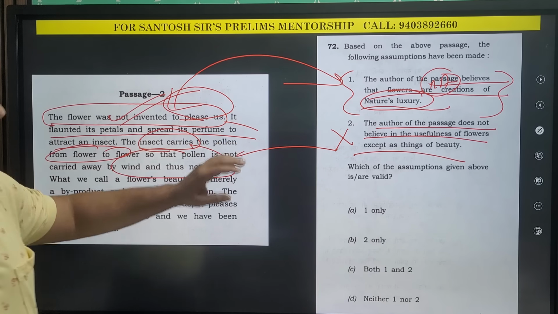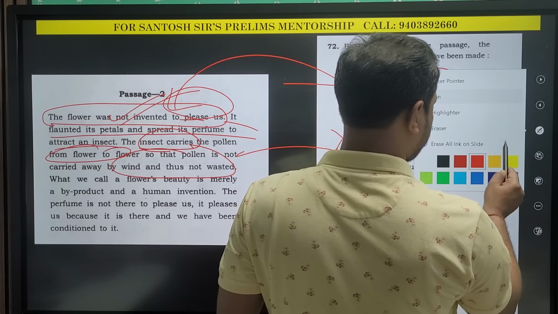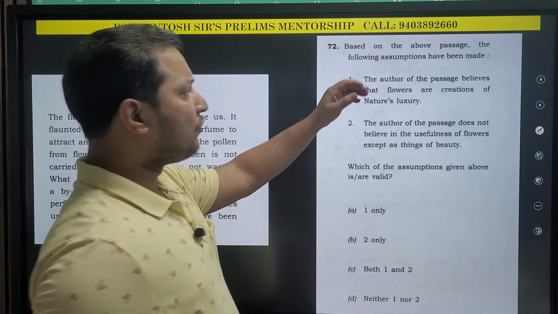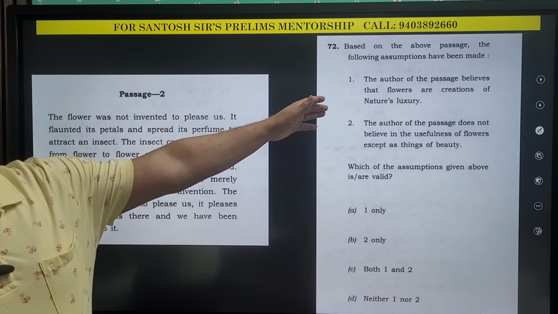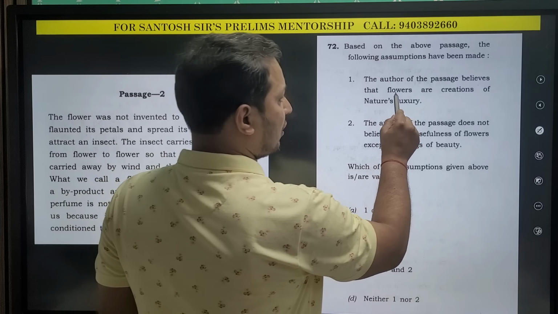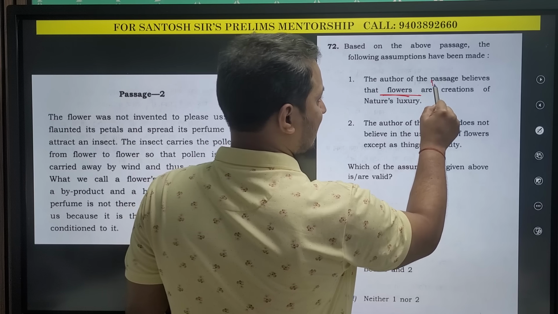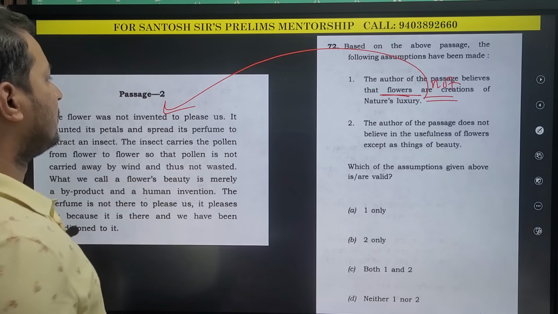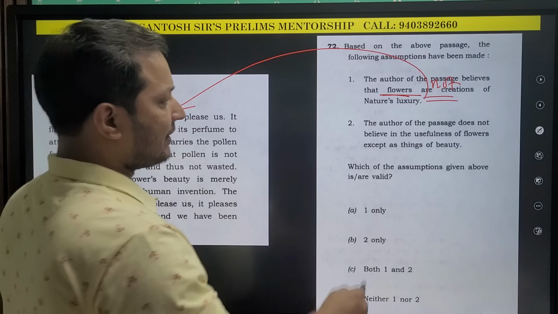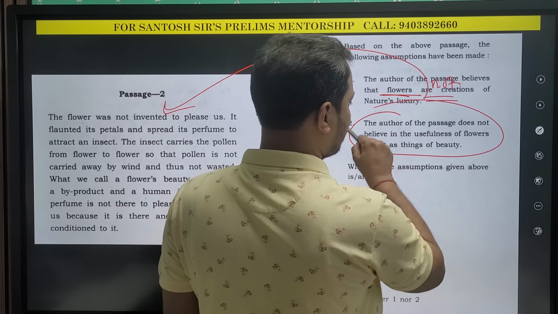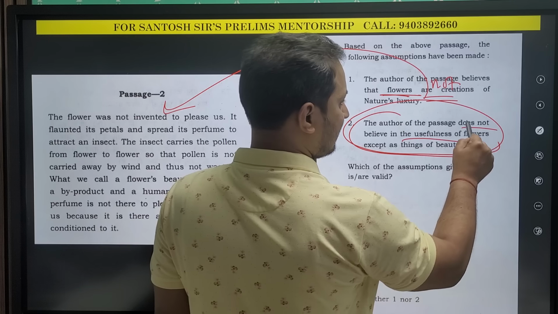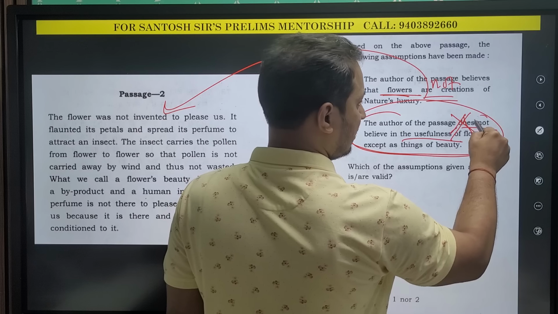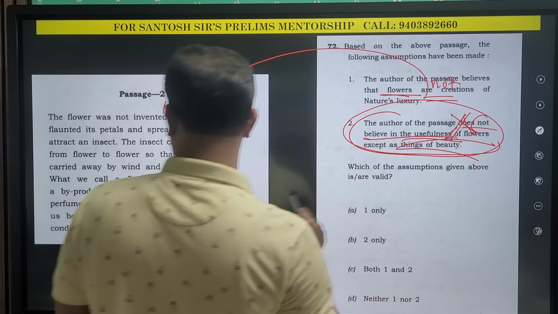When we go for the opposite, for example here, the author believes flowers are not creation of nature's luxury. And second, the author does not believe in usefulness. Remove does not: believes in the usefulness. Yes, he believes in the usefulness.